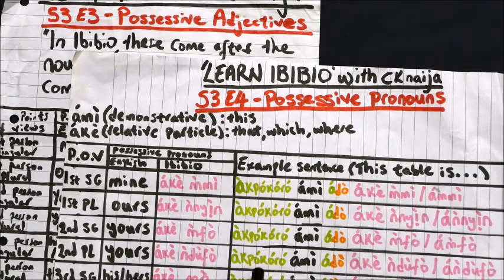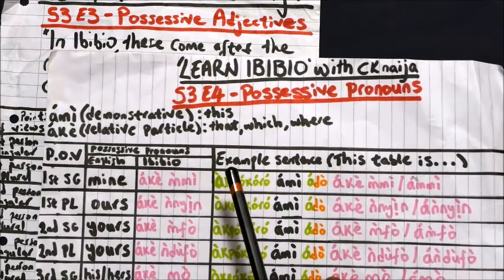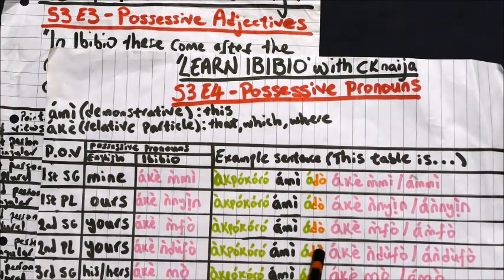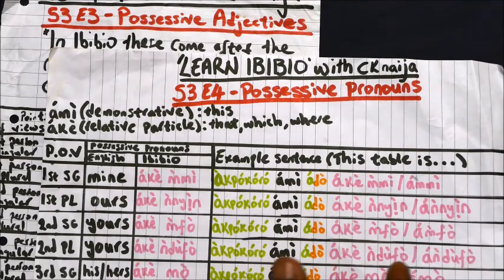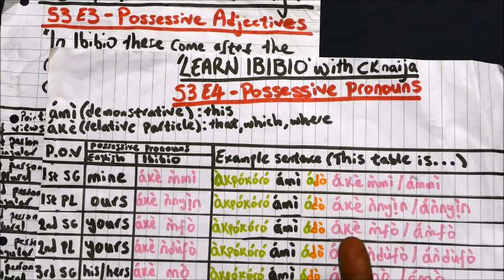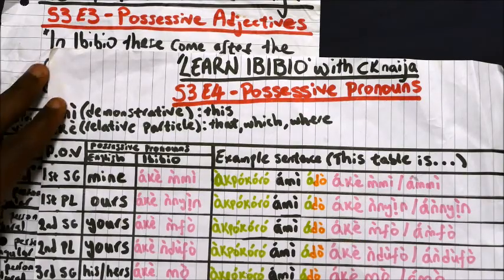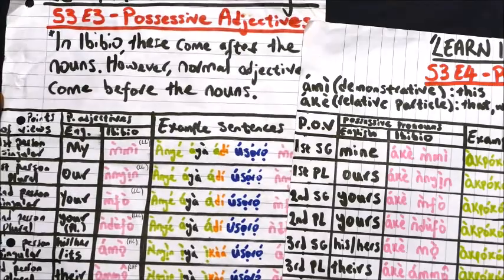So we can either say abokoromi ado ake ndofo, or we can say abokoromi ado andofo, by amalgamating these two words together, blocking out this bit, and we get andofo.